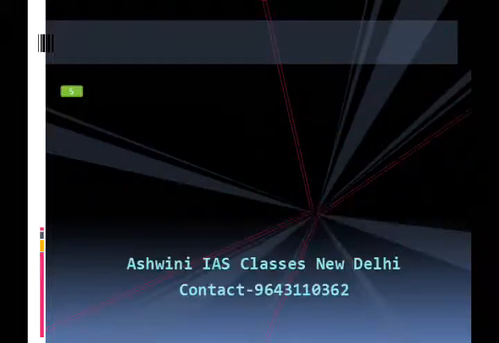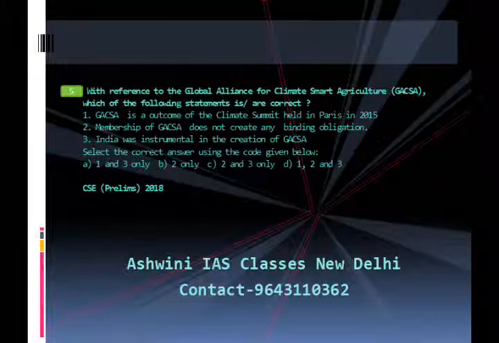With reference to the Global Alliance for Climate Smart Agriculture, in short GACSA, which of the following statements is or are correct? First, the Global Alliance for Climate Smart Agriculture is the outcome of the Climate Summit held in Paris in 2015.